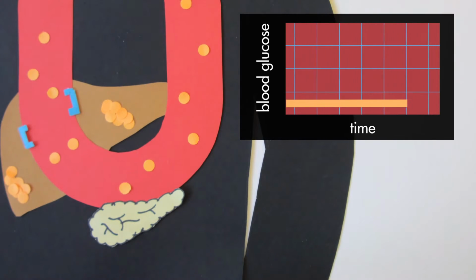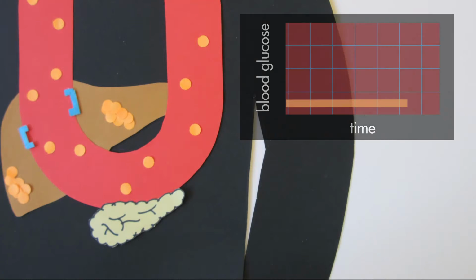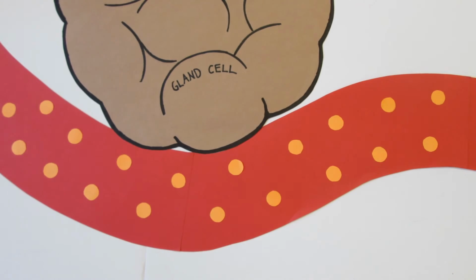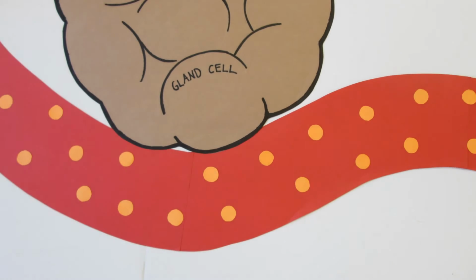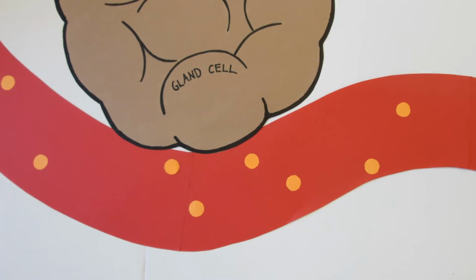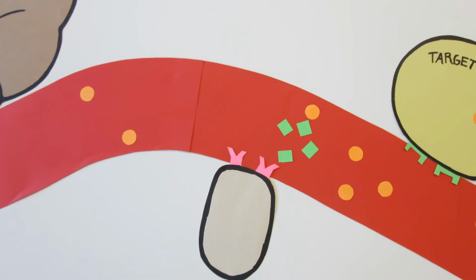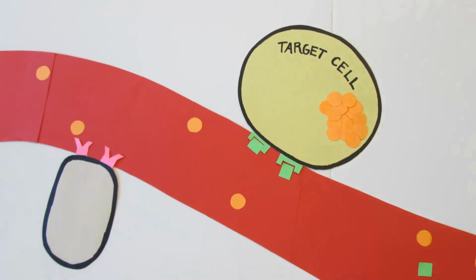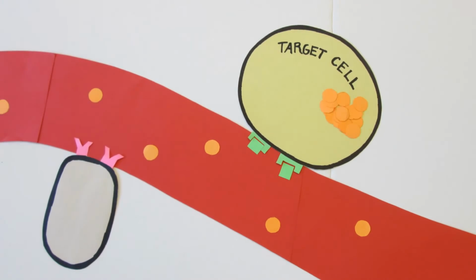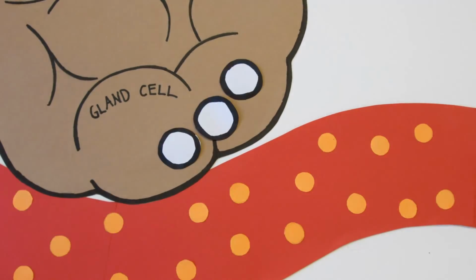Because blood glucose levels have reached homeostasis, the pancreas will stop secreting insulin. This is just one type of hormone involved in the endocrine system. Remember, glands of the endocrine system send messages to the body in a similar manner. A gland senses a change in the body and secretes a hormone. Hormones travel through the blood. Hormones are receptor specific. A hormone signal is amplified. And finally, hormones are regulated by feedback, many times negative feedback.